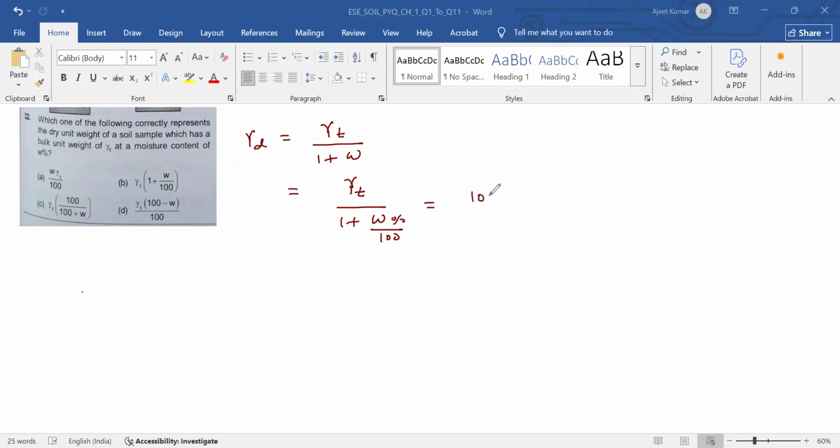So this is 100 gamma T divided by 100 plus W in percentage. So this is option number C. Correct option is number C. Okay, very simple.